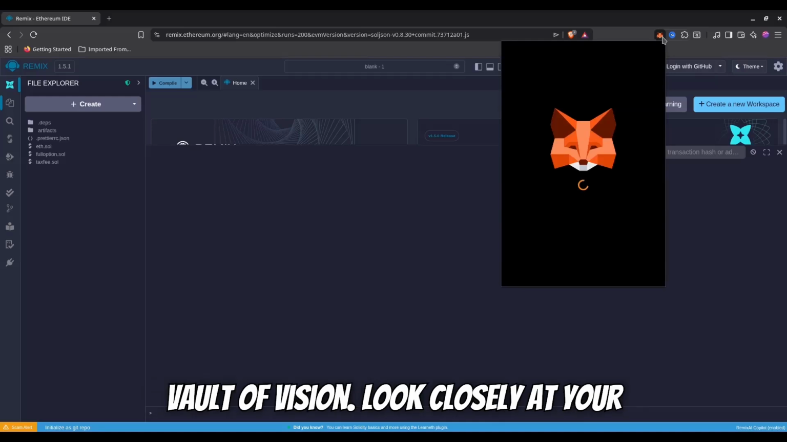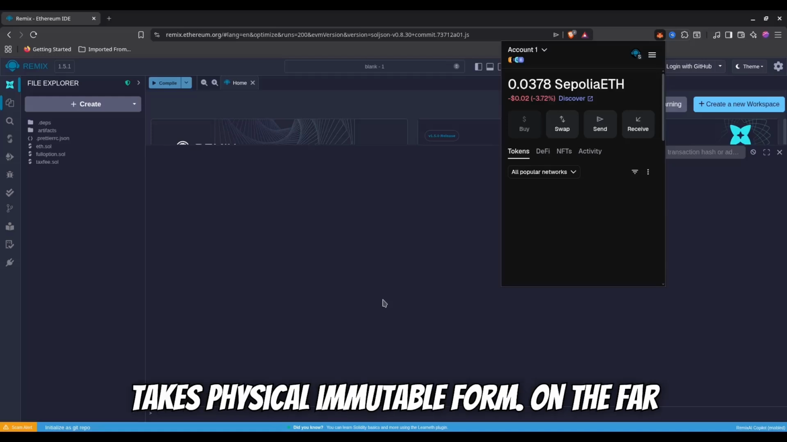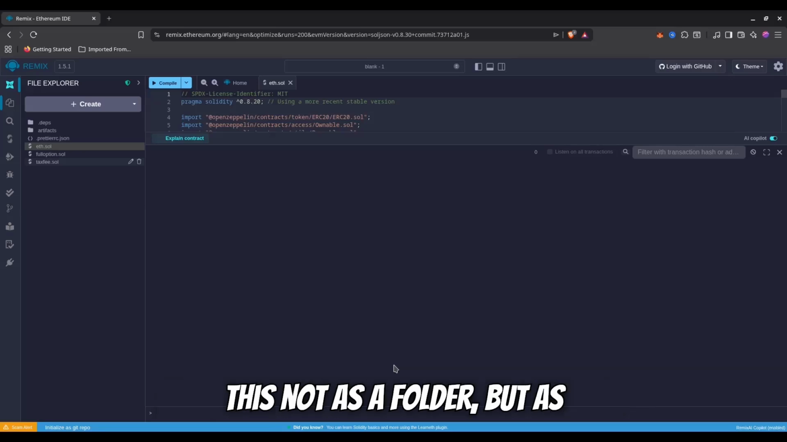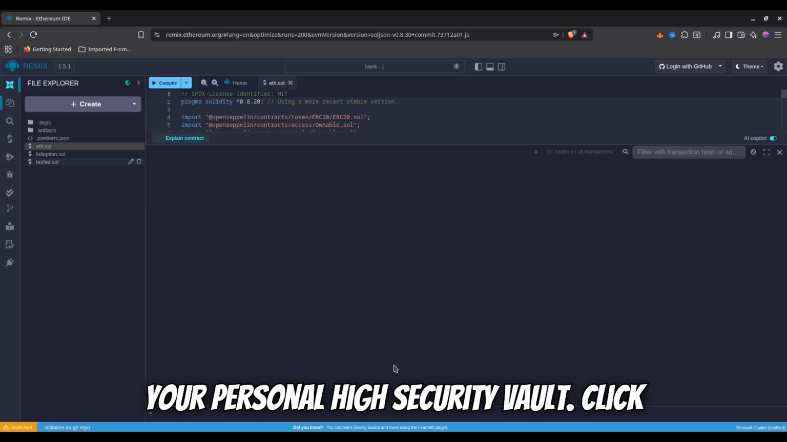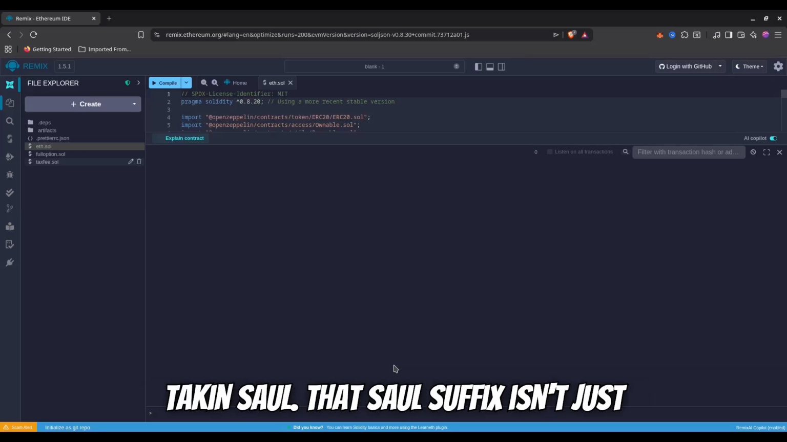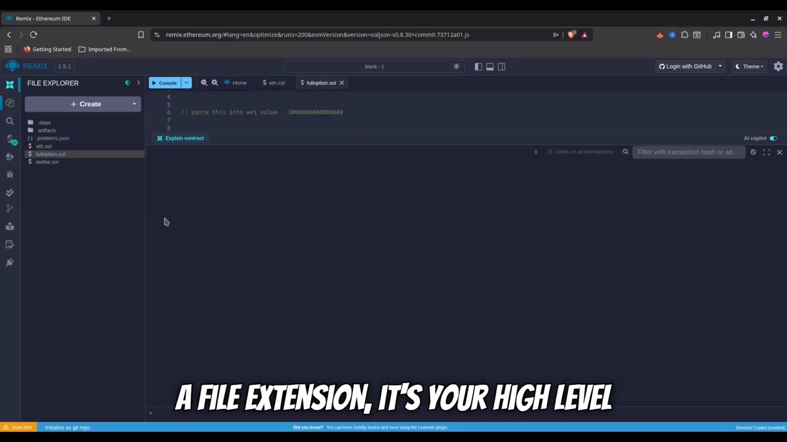Phase 1. The Digital Vault of Vision. Look closely at your interface. This is where abstract vision takes physical, immutable form. On the far left, locate the File Explorer. Think of this not as a folder, but as your personal high-security vault. Click the New File icon. Title it mytoken.sol. That .sol suffix isn't just a file extension.